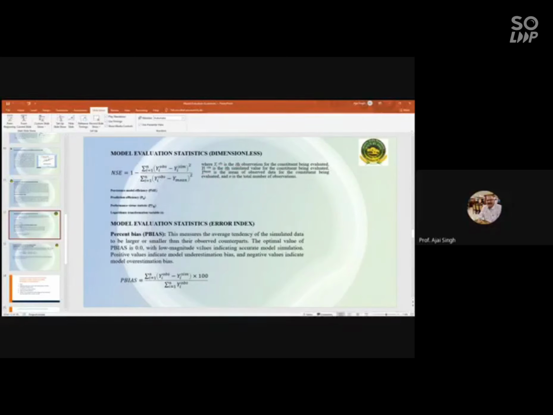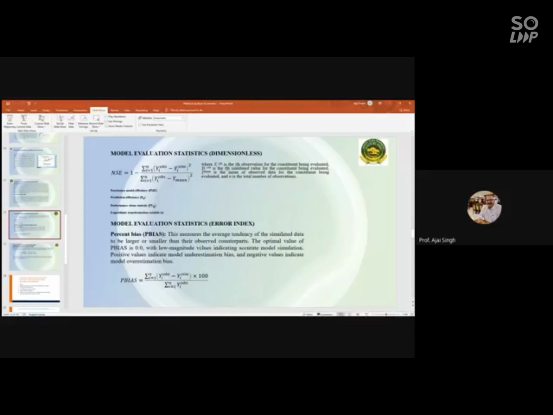Many people are using the P bias, especially after 2007, when the Moriasi paper came, and this was accepted by many researchers in India, and we have been using it. Earlier, lots of papers mentioned only R square and NSE and the graphical plots, but now P bias has also been included. So this comes under the error index, the last category of the statistical criteria, and this measures the average tendency of the simulated data to be larger or smaller than their observed counterparts.